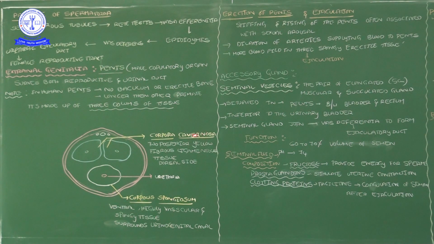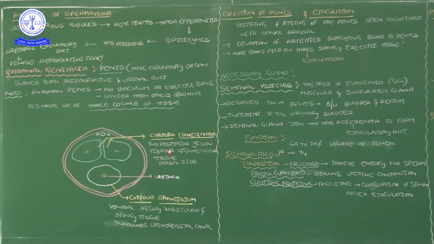Corpora cavernosa. This is a sectional view of the penis. In the dorsal side there are sponge-like columnar structures. That is the corpora cavernosa, located posteriorly, with yellow fibrous ligamentous tissue. What is the meaning of a ligament?